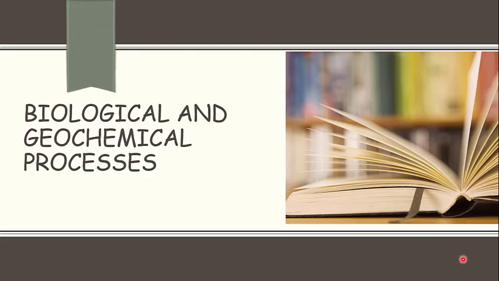In today's lecture, we are going to discuss the biological and geochemical processes which occur in the ecosystem. Either these processes are at the global system or at the local system, but in both cases they are part of the biological system as well as part of the earth system. That's why we call them the biological and geochemical processes.